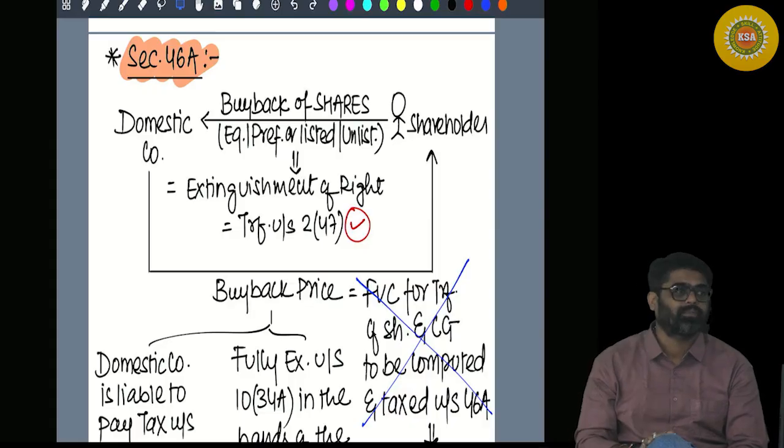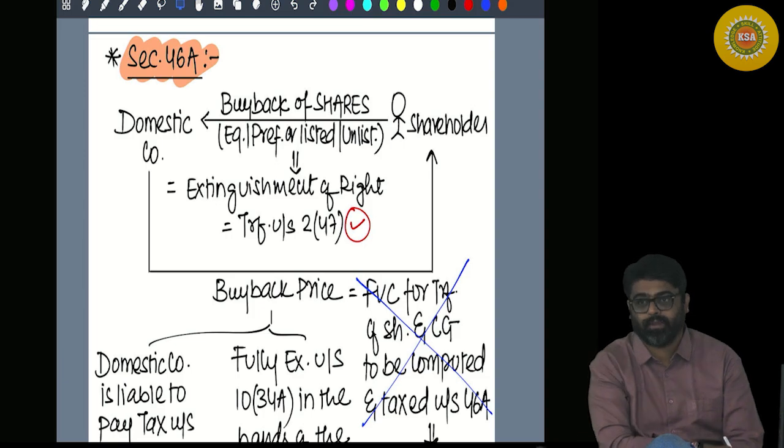And the reason is, there is one section, 115QA. Which section?